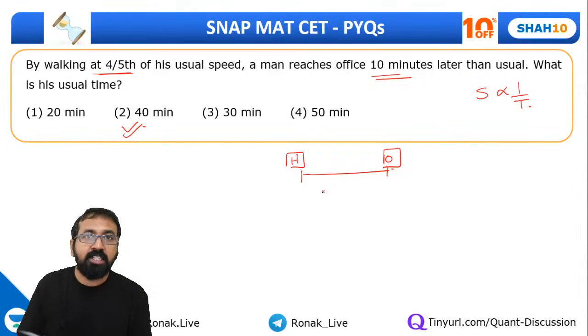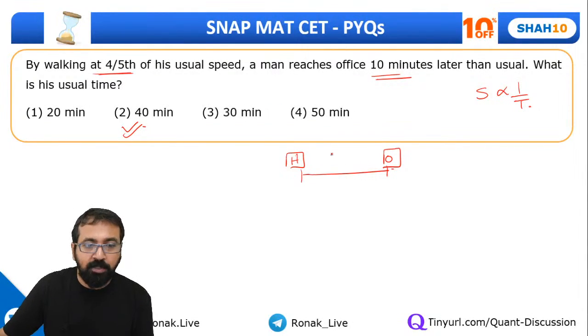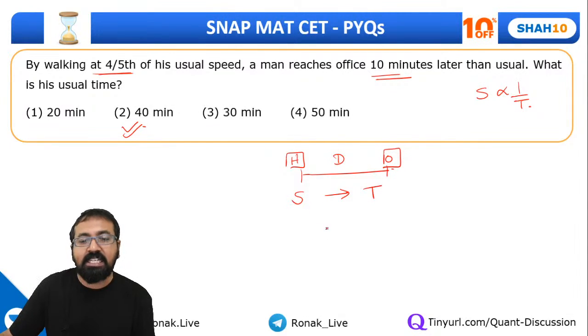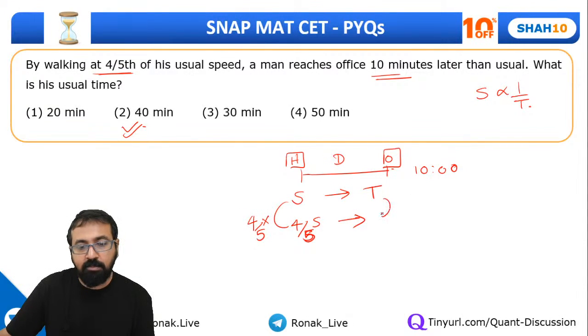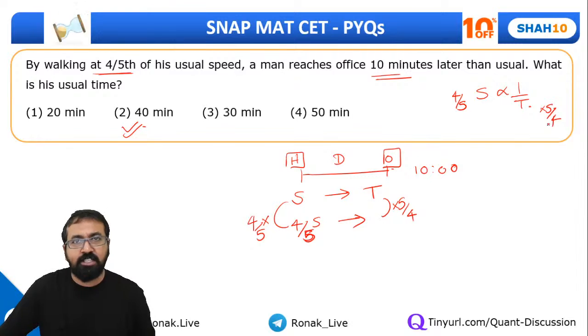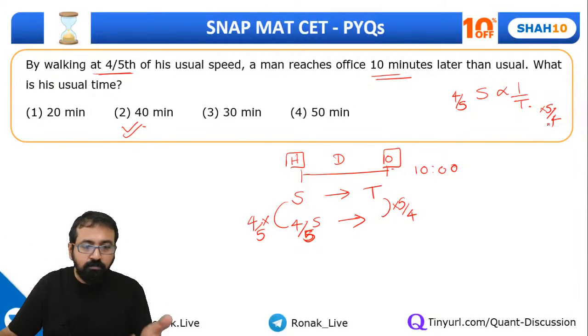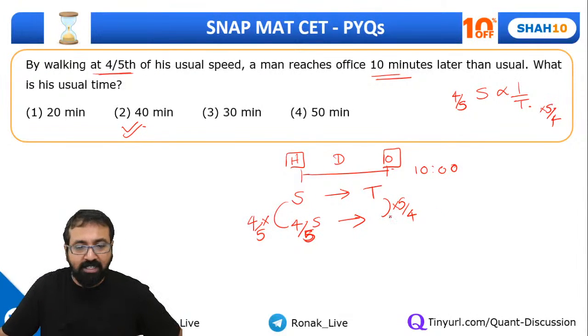Very straight. So in case you are not aware about this concept, guys, let me explain. The distance is going to remain the same. Suppose usually I travel at speed s and I take time t. Suppose my office time is 10 o'clock, so I reach sharp at 10. Now one fine day I traveled at 4/5 of my usual speed. So when speed becomes 4/5, the time will become 5 by 4 because speed is inversely proportional to time. Definitely when speed reduces, the time goes up. It will get multiplied by the reciprocal factor. So the time will become 5/4 of the previous time.